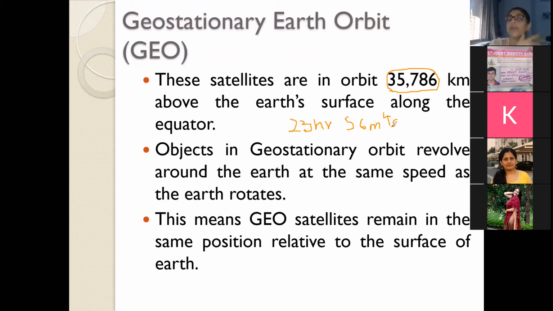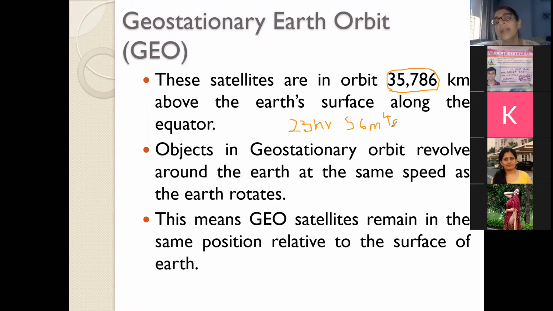The point is not the linear velocity, but the angular velocity of the satellite and the earth on its axis, which is the same. And therefore there is a continuous communication contact, 24 hours of communication contact between the satellite and the earth, and therefore you get 24 hours of coverage with the satellite in a geostationary orbit.